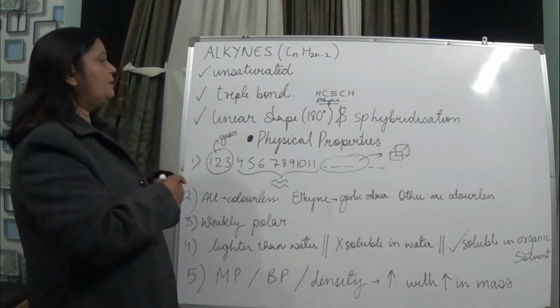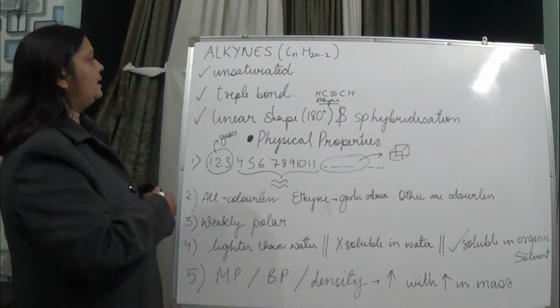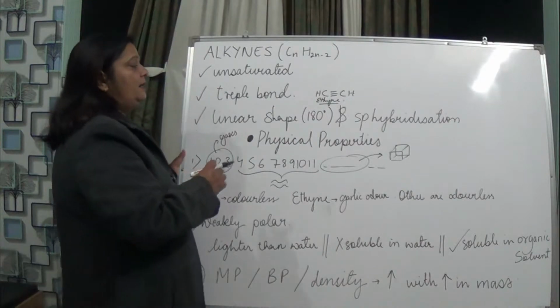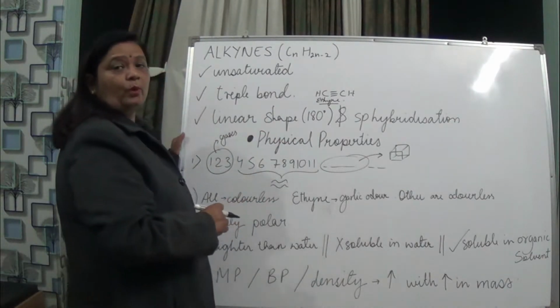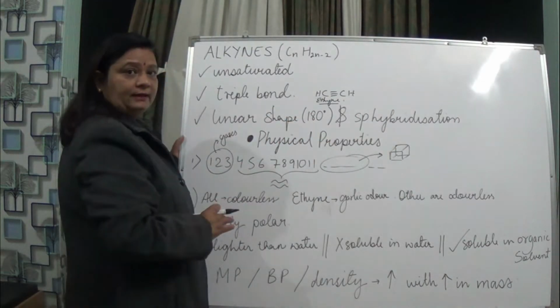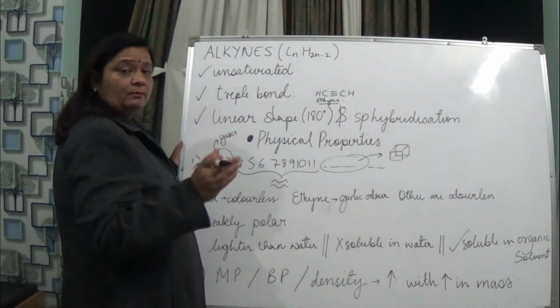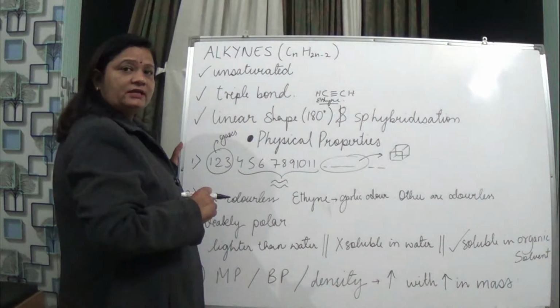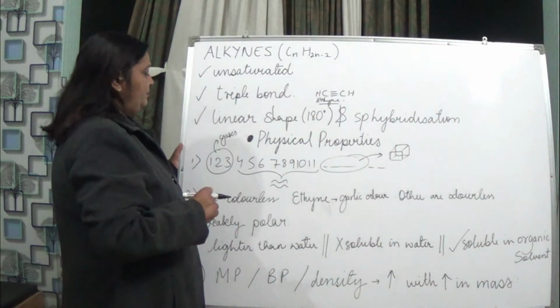And when we talk about the shape of these alkynes, they are linear shaped. It means what? It is having what? 180 degree. And when we talk about the hybridization, it is sp hybridization, okay.